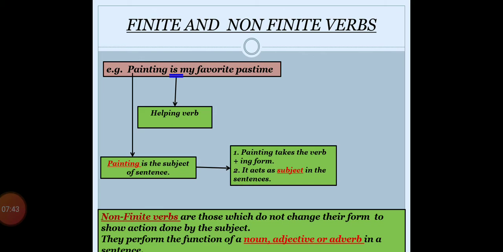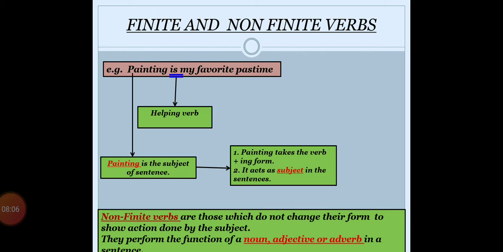They are playing the role of noun, adjective or adverb, right? In the previous sentence also we have seen wants was the regular verb, and in this sentence also is the verb. So painting and play are called non-finite verbs.